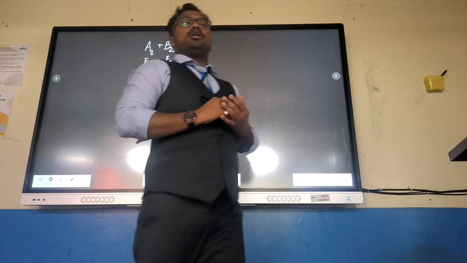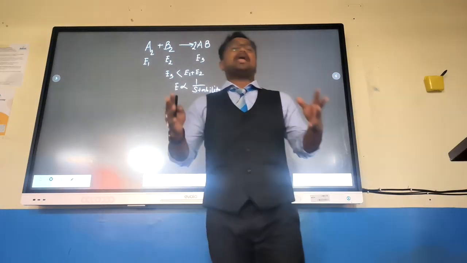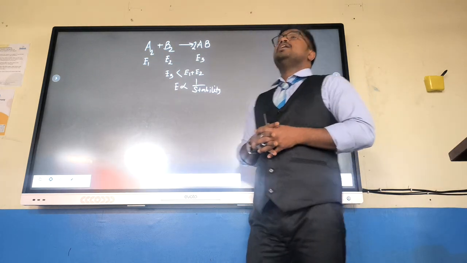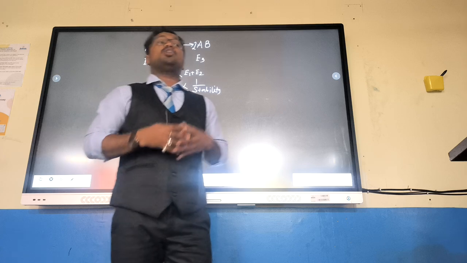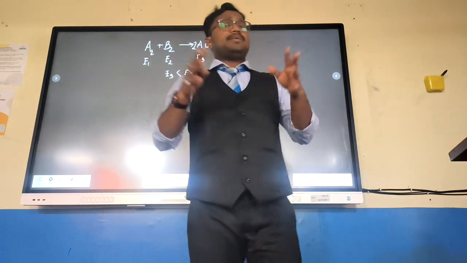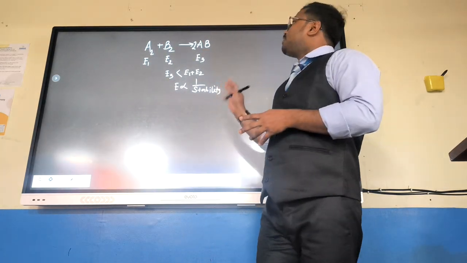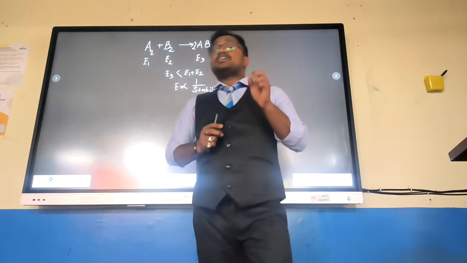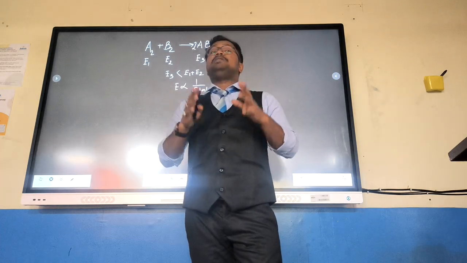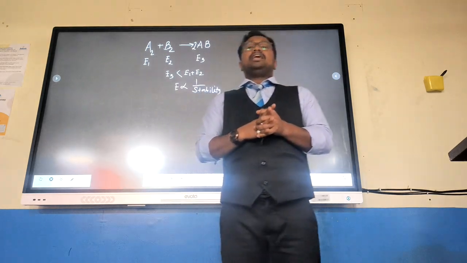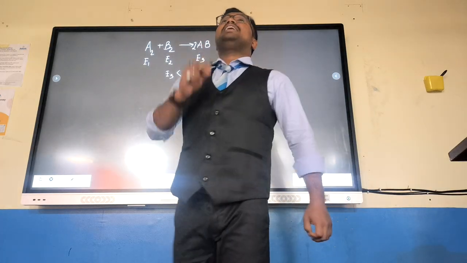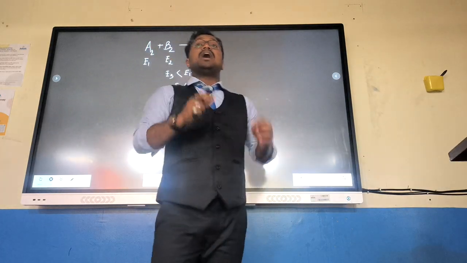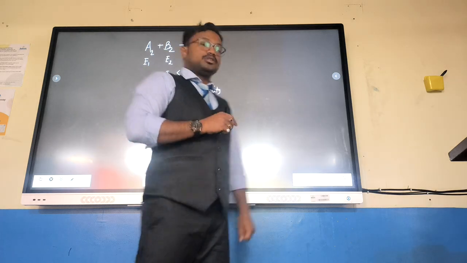So in chemical bonding, we read about many types of bonds. Among them, covalent bond, ionic bond, coordinate bond, metallic bond, hydrogen bond, several types are discussed. Today we are going to read about one of the most important concepts, that is VBT. In VBT, there are two scientists, Heitler and London. They have explained the concept of how a covalent bond is formed.